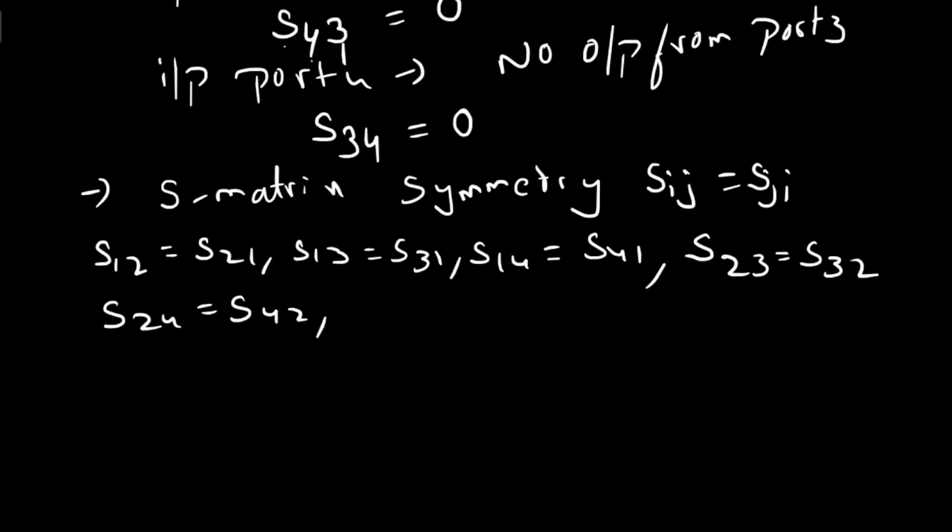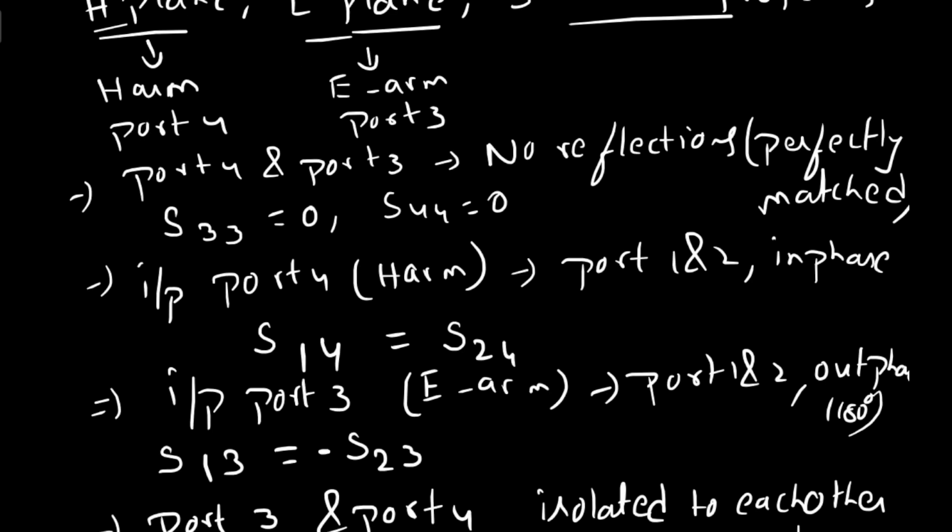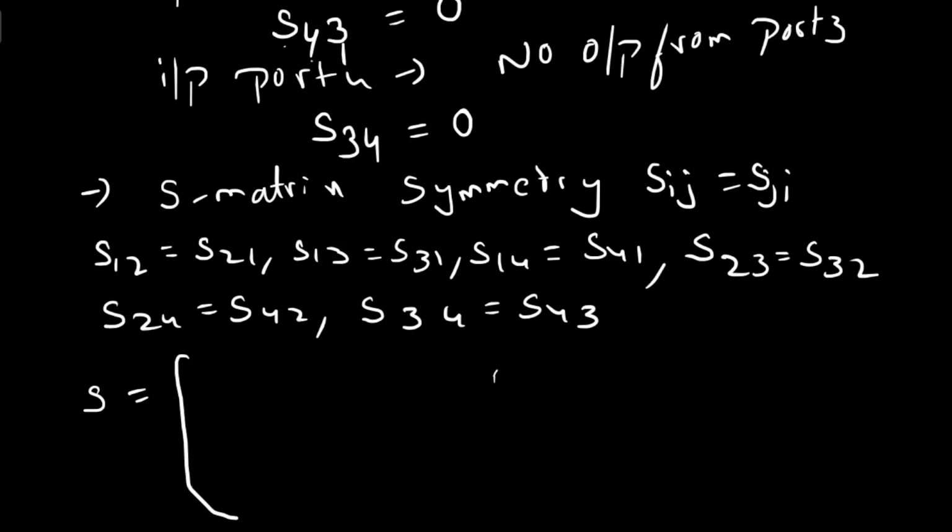S42. Next, S31 completed, S32 completed, next S34 equals S43. Okay, next S41 completed, S42 completed, S43 completed. Now due to symmetry you can equate S12 and S21 like this, so that finally you can rewrite this new S matrix by considering all these properties together: E plane properties, H plane properties and the S matrix symmetry property.